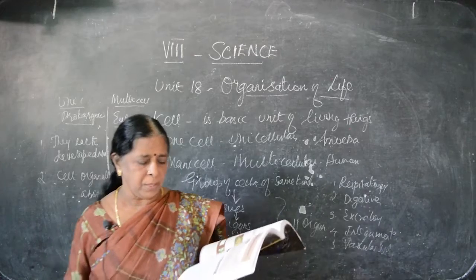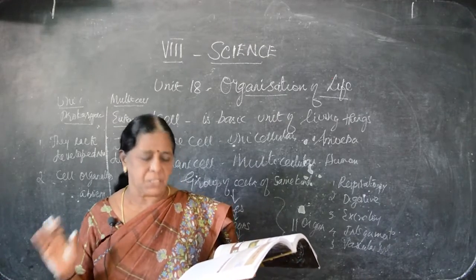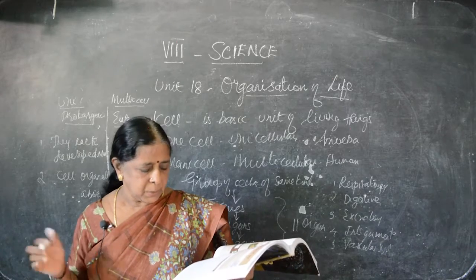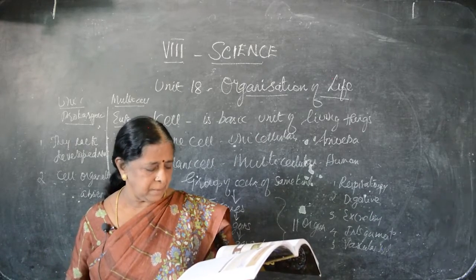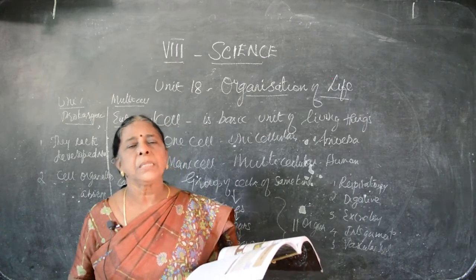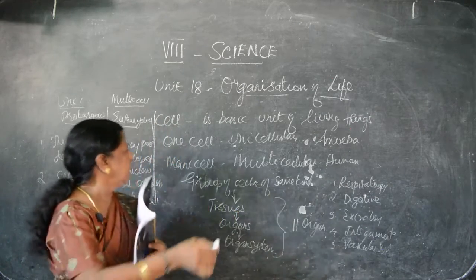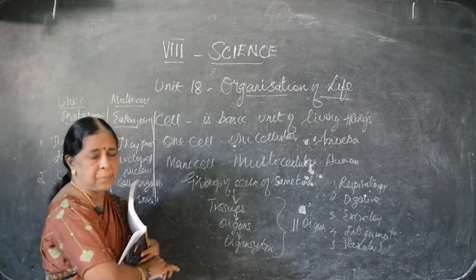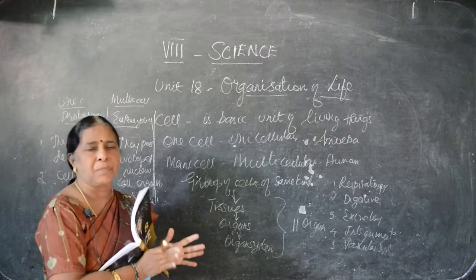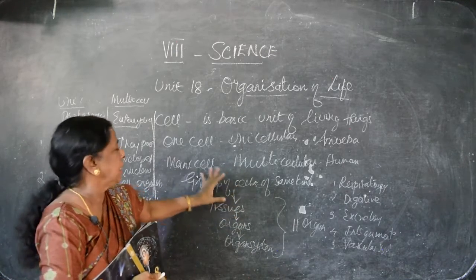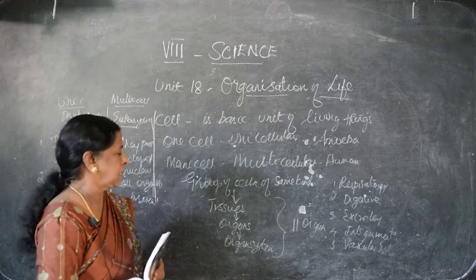Now we have to go for what is tissue? A group of cells, it's on the opposite side. A group of cells which are similar and meant for specific function constitute a tissue. So what is tissue? I said already, group of cells which are similar. Similar only we have written as same kind. They constitute a particular function. So all the cells combine together and make one particular function. They are known as tissues. Clear?